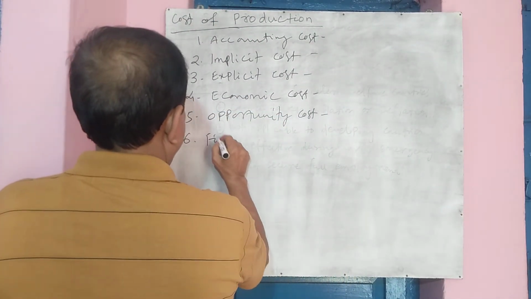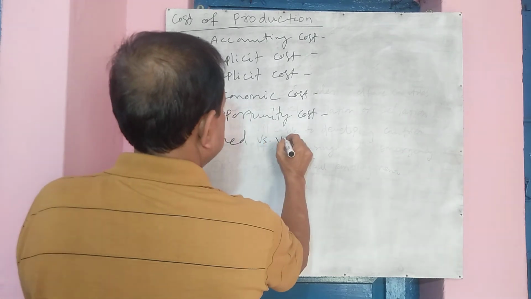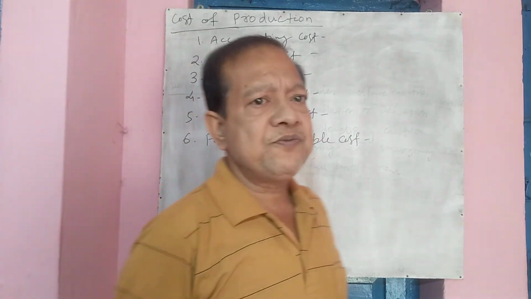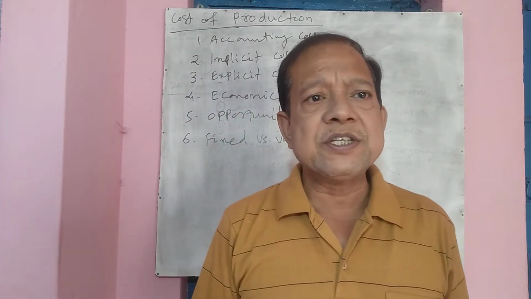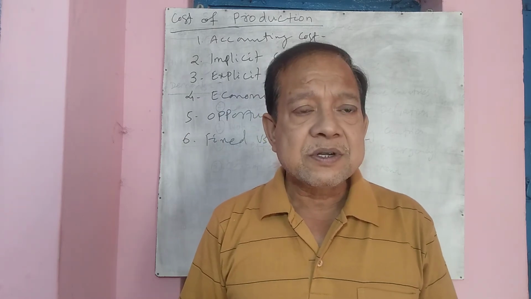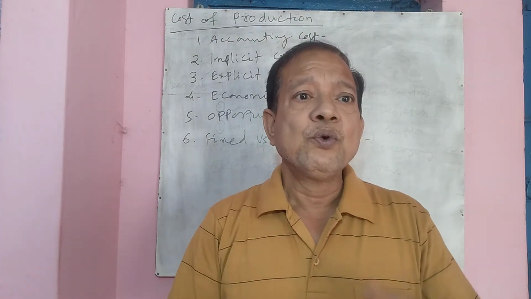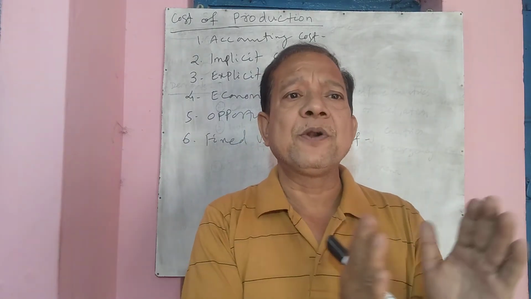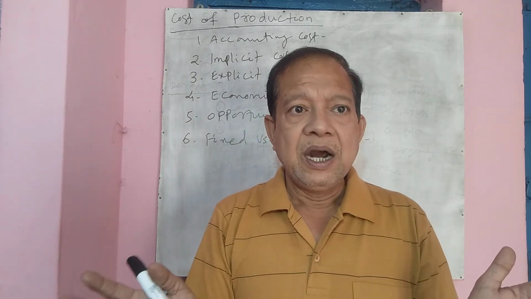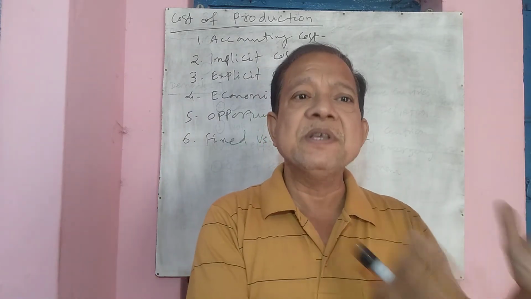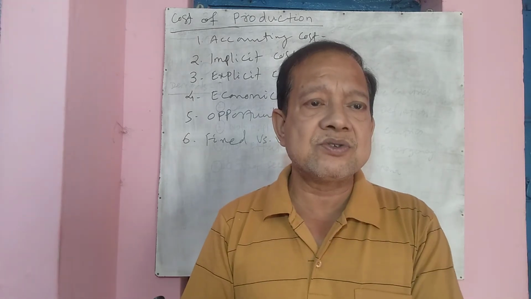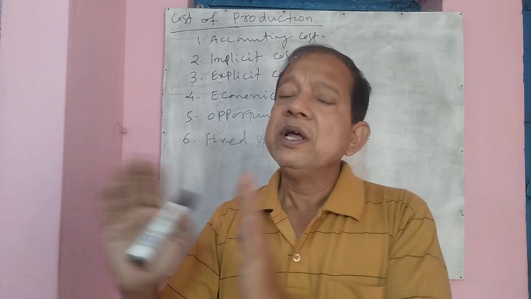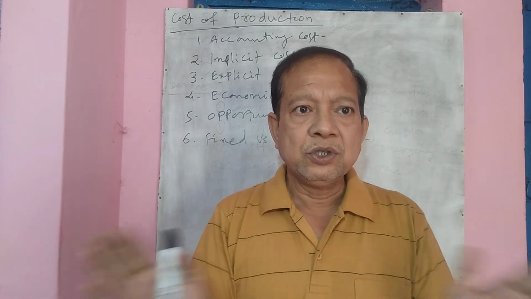6 is fixed versus variable cost. Fixed cost, as is very simple, refers to the cost which does not change in the production process. Some costs remain constant in the production process, they don't change, and this cost is called fixed cost. Take the example of machineries, tools, plants, equipments, factory building, all these are fixed. Whether you produce a small amount or a large amount, this cost doesn't alter. So this is called fixed cost.